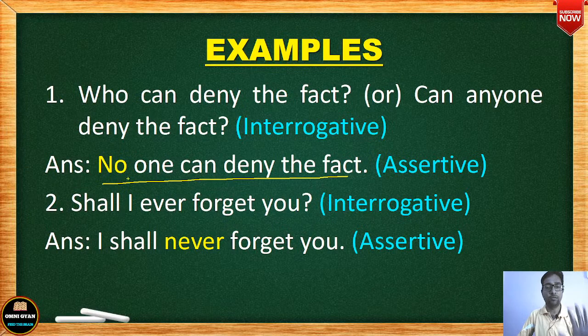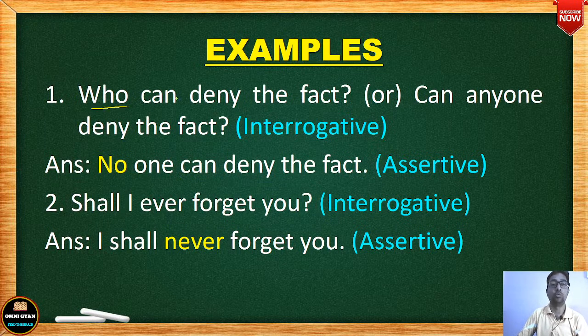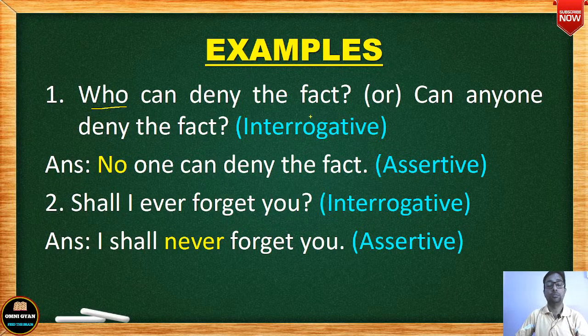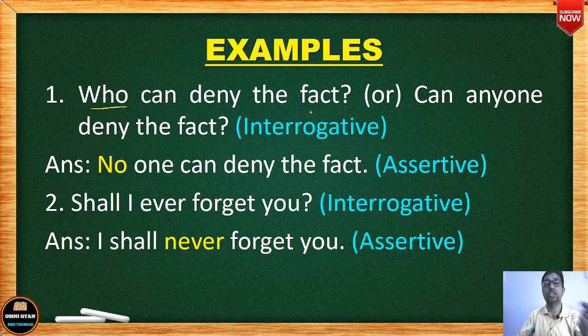Just let us take, for example, why this sentence here. Now you see that when you are asked a question, this is a question, who can deny the fact? Now you see that transformation of sentence का मतलब क्या है? What is the meaning of transformation of sentence? It means changing one sentence to some other sentence, but without changing the meaning. आप meaning change किए बिना आपको एक सेंटेंस से दूसरे सेंटेंस में चेंज करना है. ठीक है, इतना आप समझ लीजिए.